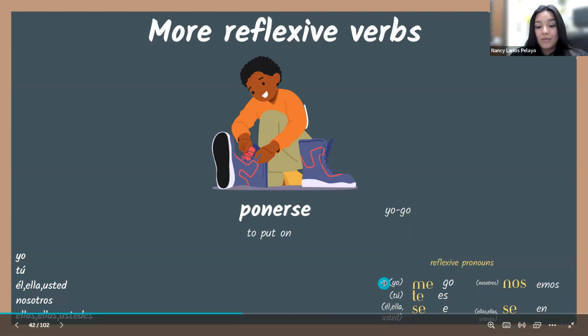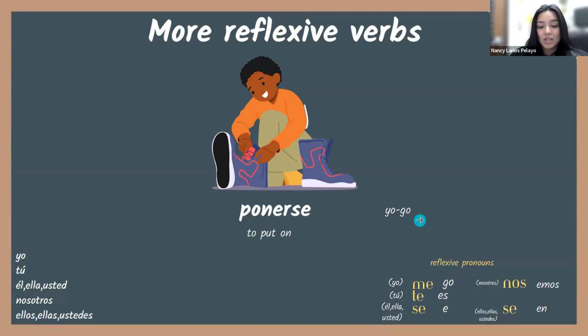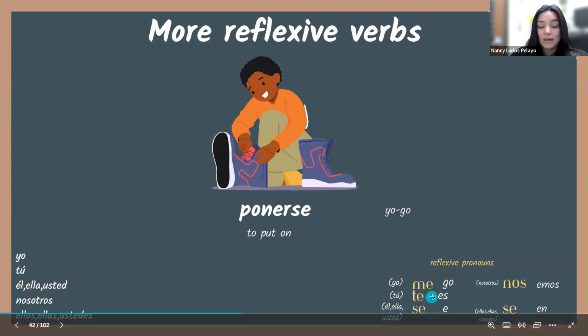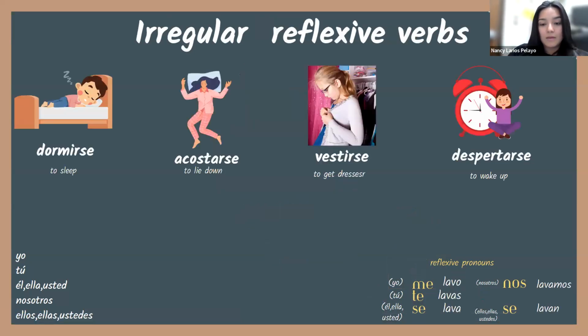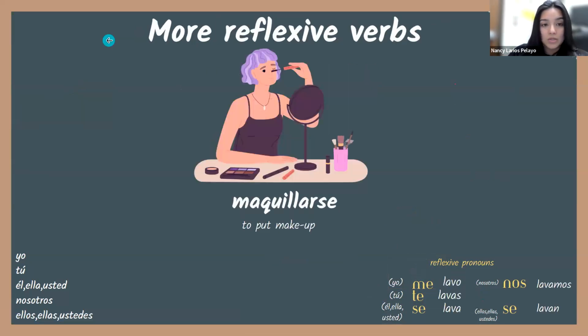So only in the yo form. So yo me pongo, right? So we drop the ER and then we add a GO. And then you see the other regular endings for ER verbs. And so yo me pongo, tú te pones, okay? So you're gonna plug those in, for ponerse.